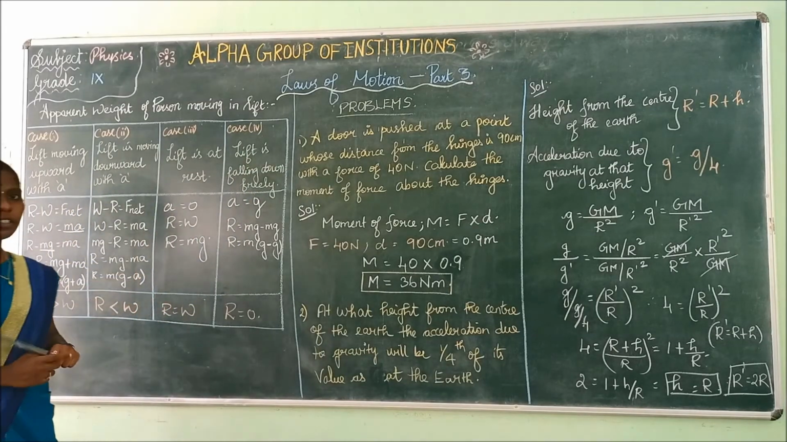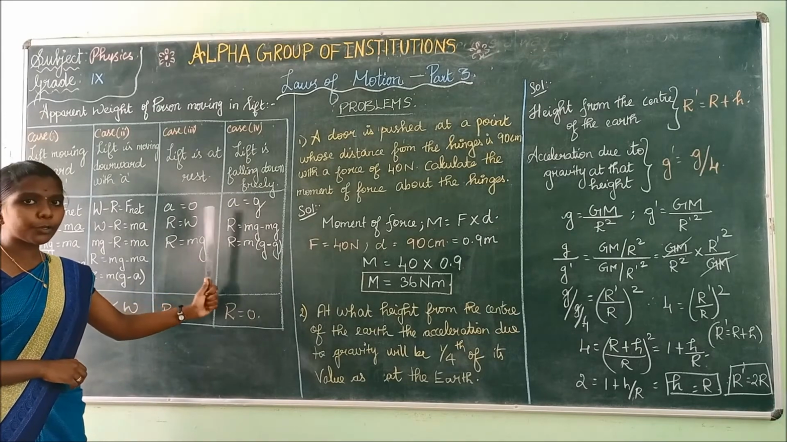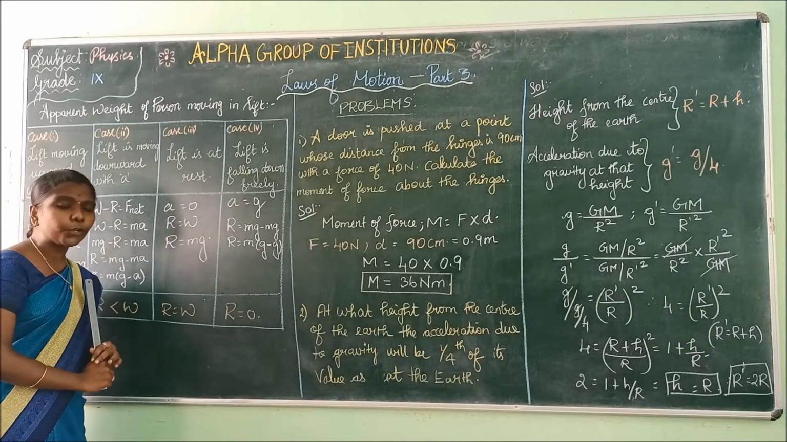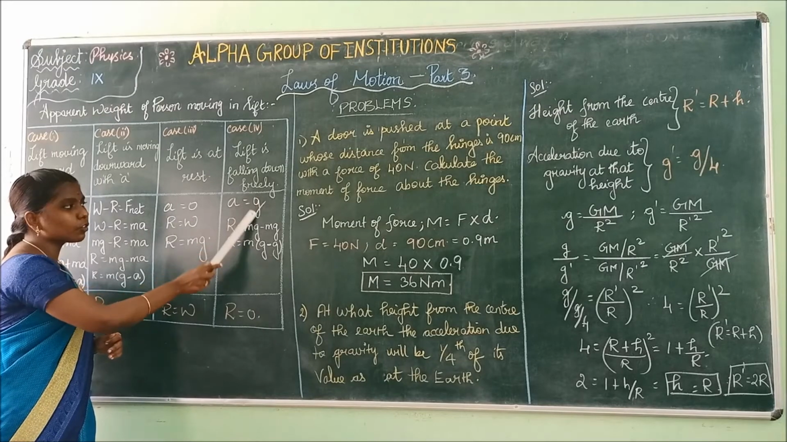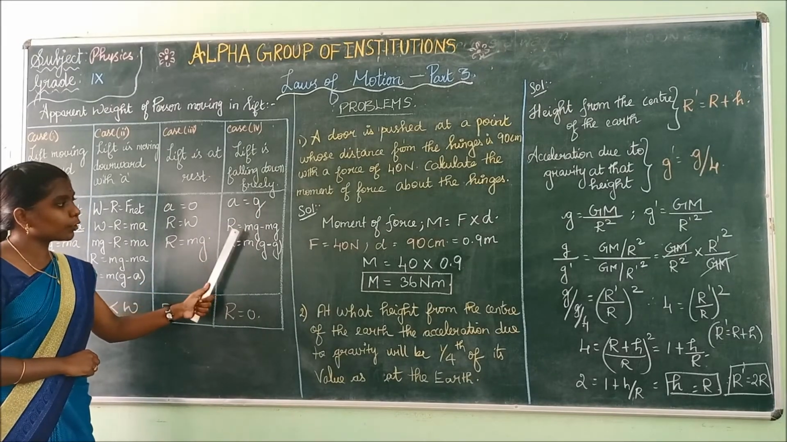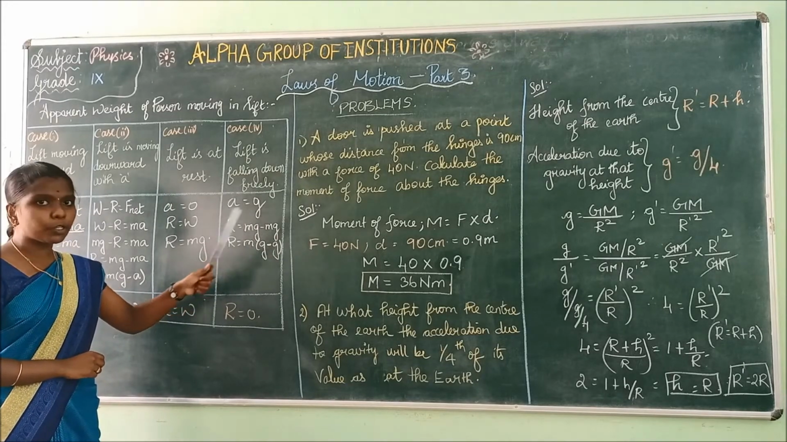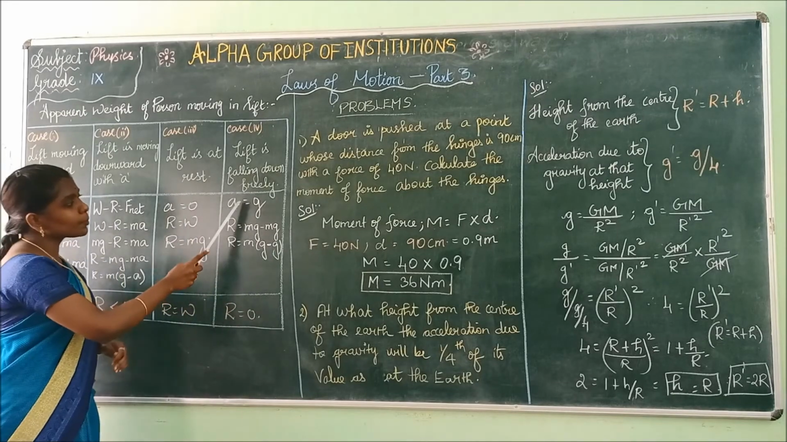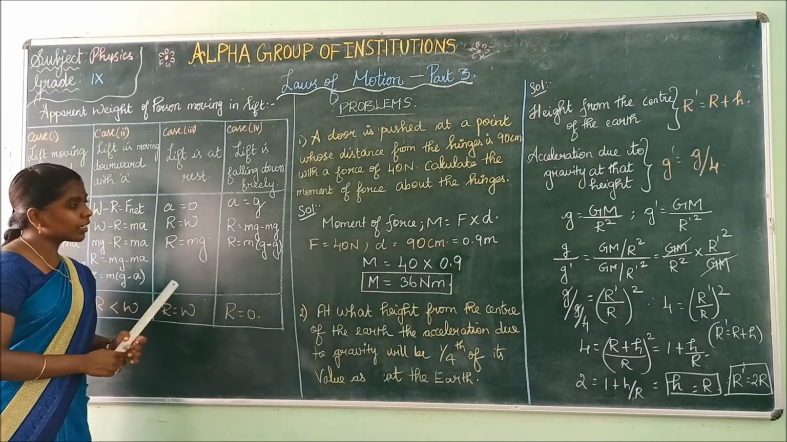When the lift is falling down freely, acceleration is equal to acceleration due to gravity. This g here represents acceleration due to gravity. Now apparent weight is equal to mg minus ma. As a is equal to g, ma minus mg will be the answer. If you substitute a equal to g, then it becomes mg minus mg.